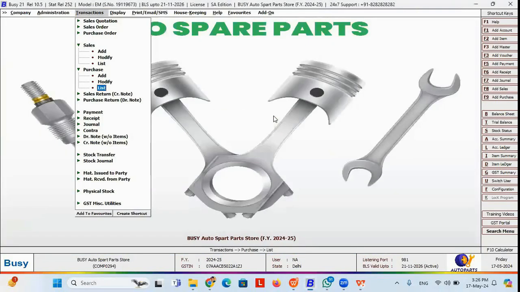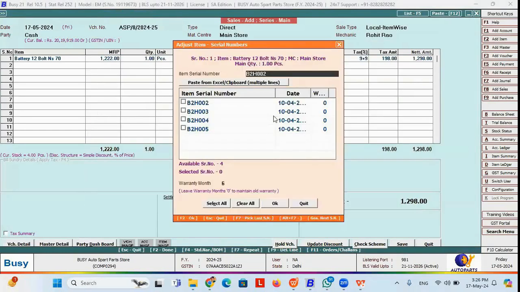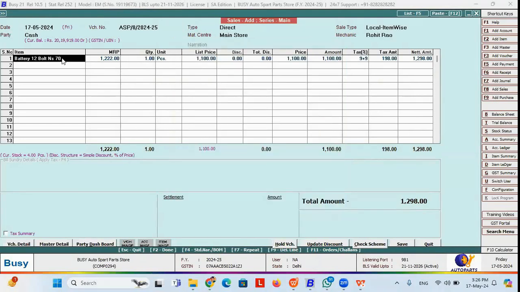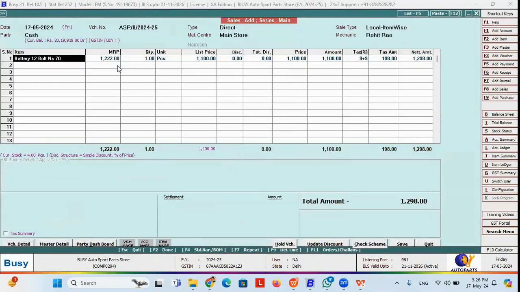So if I'm going to sell this item, I can see that my brand wise detail is also coming, along with my serial number. If I want to maintain both brand model and serial number for this particular item, I can enable both parameters and serial number for this item. I've enabled both the parameters and serial number for this item.